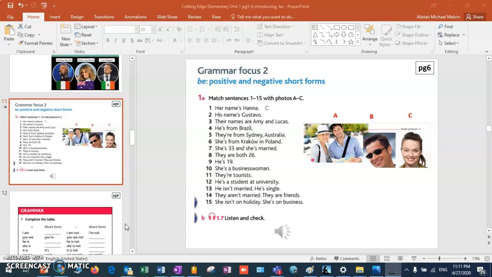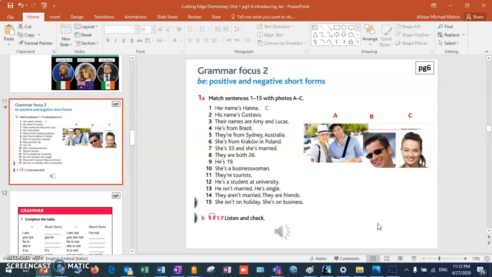Picture A is two people, whereas picture B is a man, a single man. Picture C is a single woman. He's from Brazil, so that's the single man. That's picture B. They are from Sydney, Australia. They're from Sydney, Australia. Picture A, because two people. She is from Krakow in Poland. That's the single female.